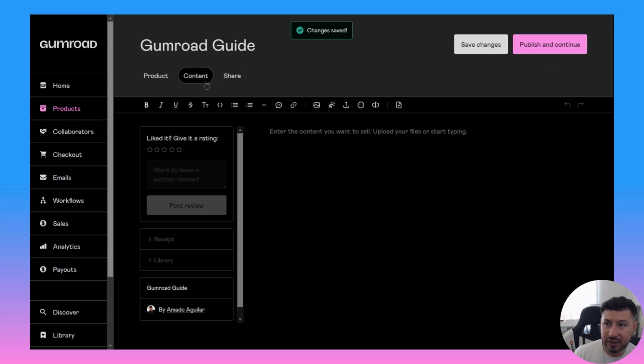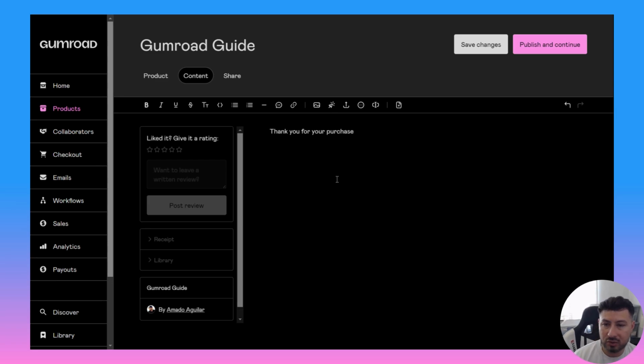And when you do that, it shifts you from the product tab to the content tab. And basically, this content tab is going to be the thank you page. The thank you page is what they see after they purchase something. So once they make a purchase, they'll be automatically sent to this page, which currently they're not going to see anything. But since they're getting the guide, I probably want to say a little thank you for your purchase.